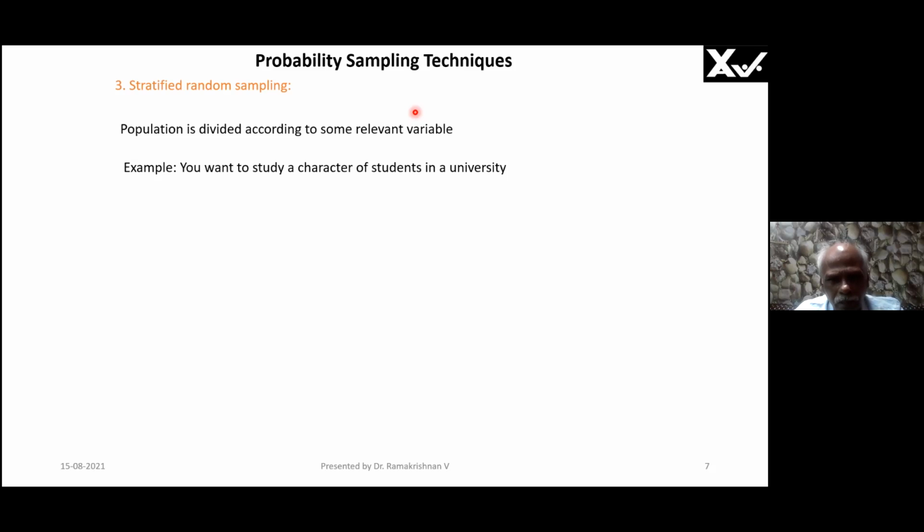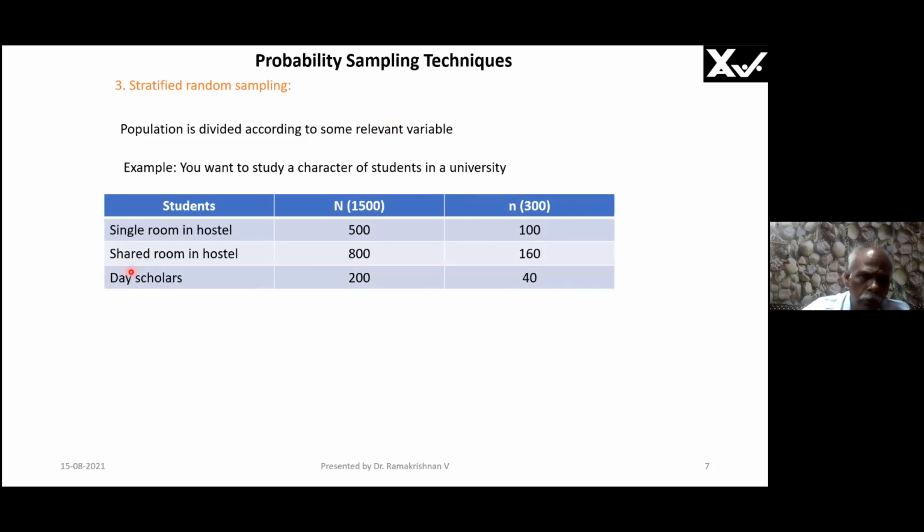Students may be day scholars, students may be hostelers, students may be hostelers residing in individual rooms, students may be hostelers residing in shared rooms. According to that I can do it. So students: single room in hostel, shared room in hostel, day scholars. Therefore, I am stratifying the sample according to some characteristics of the students. Please remember the word characteristics of the sample.